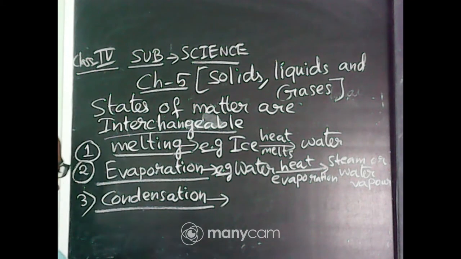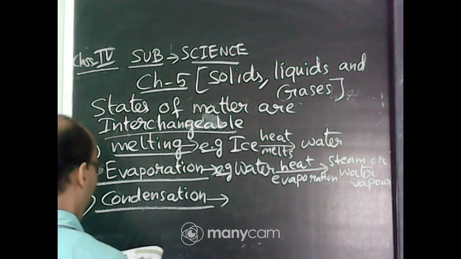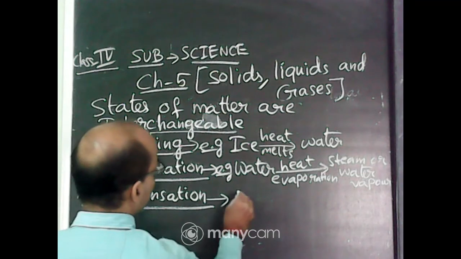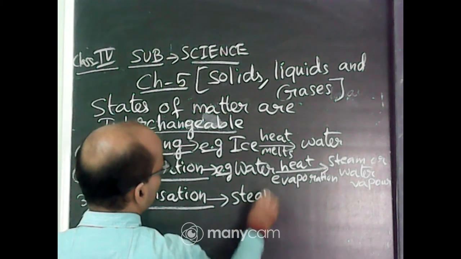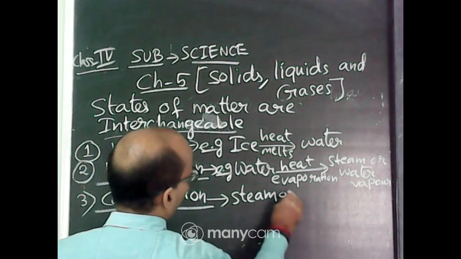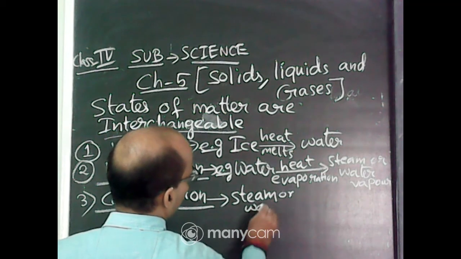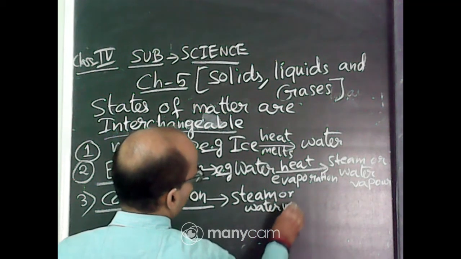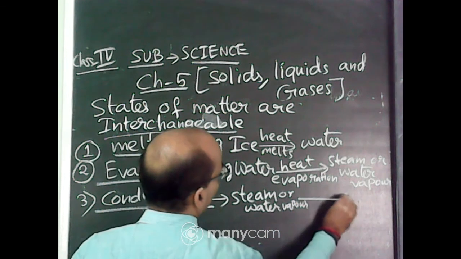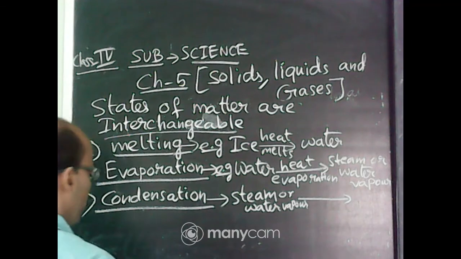So I can give one example here. I can write here steam or water vapor. What happens when you cool it?